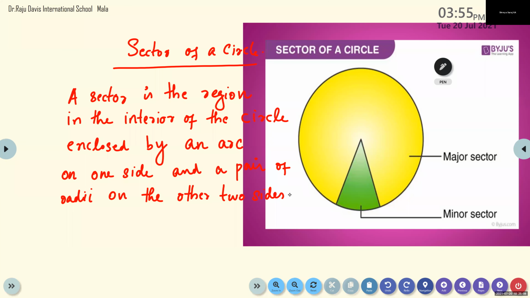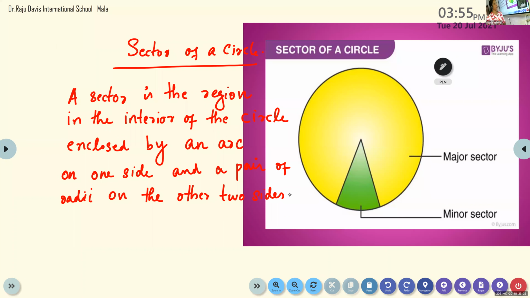Done, ma'am. So it is a long definition. A sector is the region in the interior of the circle enclosed by an arc on one side and a pair of radii on the other two sides.